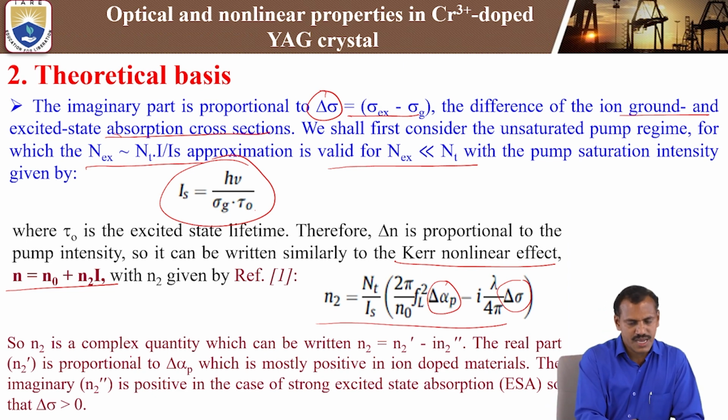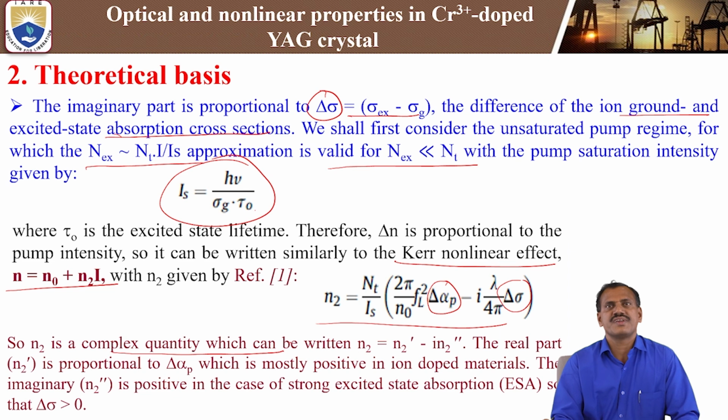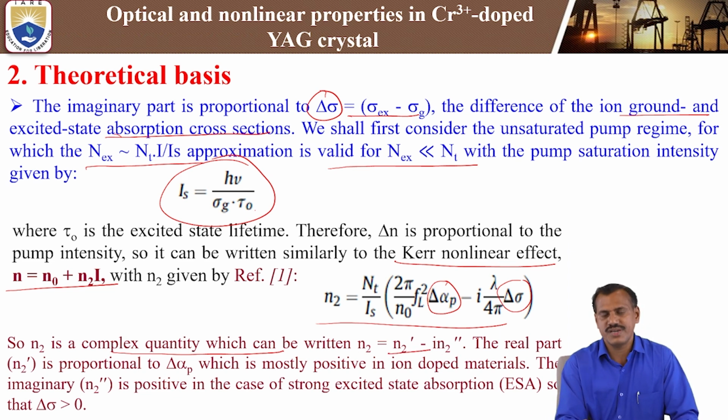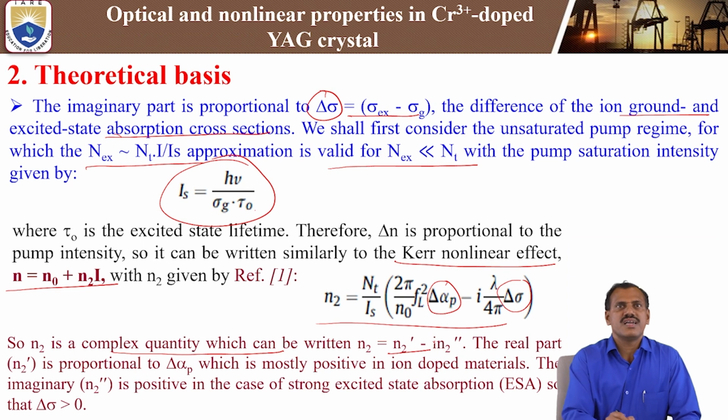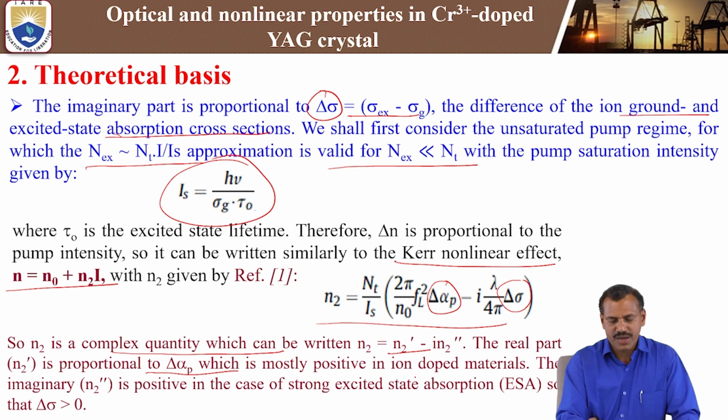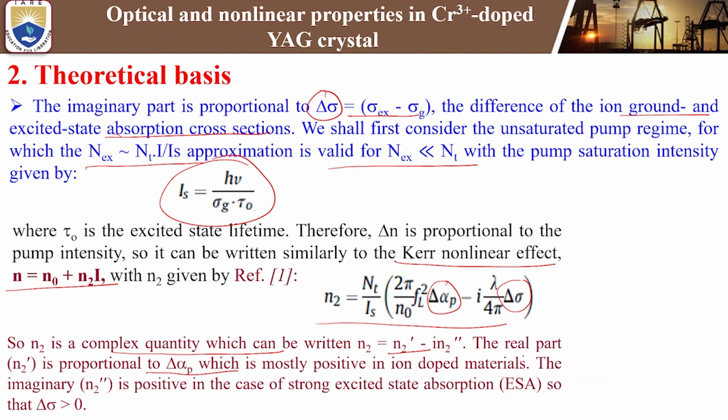So n2 is a complex quantity which can be written as n2 equals n2 dash minus i n2 double dash. That is, n2 dash is the real part and n2 double dash is the imaginary part, which we are going to calculate by using this expression. The real part is proportional to delta alpha p, which is mostly positive in ion doped materials.